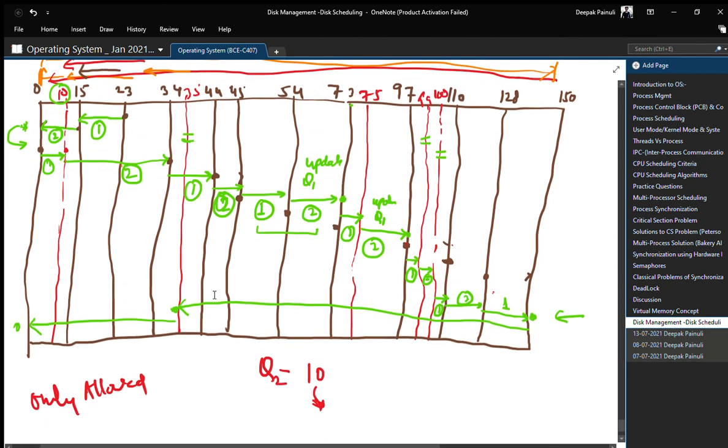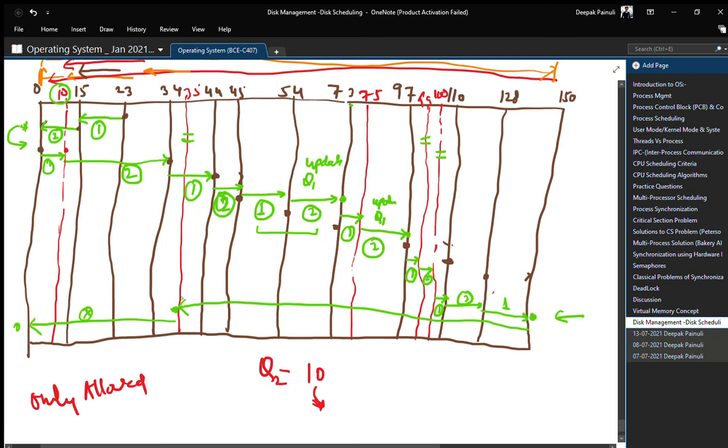You will consider going to the boundary only when you have a request in the queue. If after 35 you don't have any request in the queue, then when solving your numerical, don't consider this movement, right? You have to consider this movement only when you have any new request in the queue in that direction or the opposite direction at the time when you are here, right?